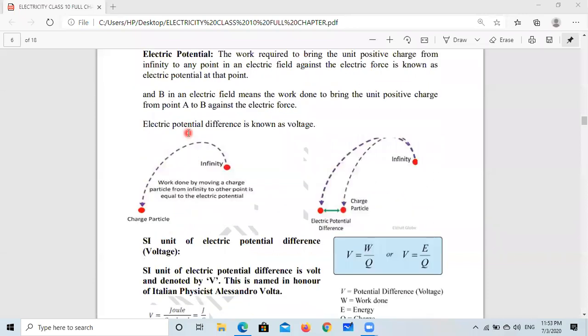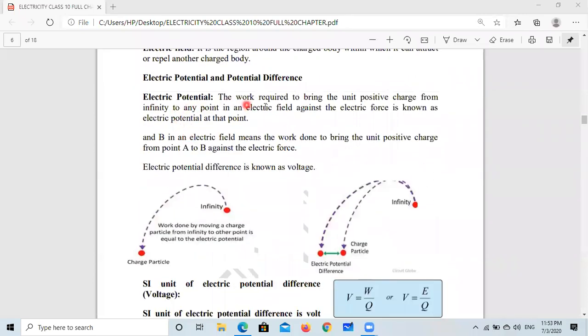So again, I repeat here, electric potential: the work required to bring unit positive charge from infinity to any point in an electric field against the electric force is known as electric potential at that point. So if we want to bring a charge from infinity and put it here, suppose this place is in an electric field created by another charge, the work done to bring unit positive charge from infinity to this point is known as potential at this point.